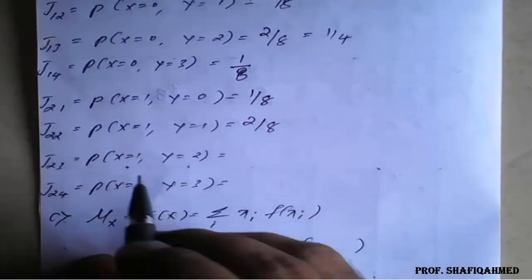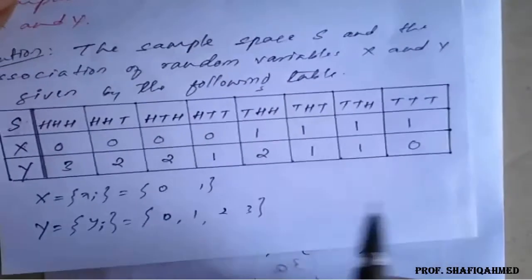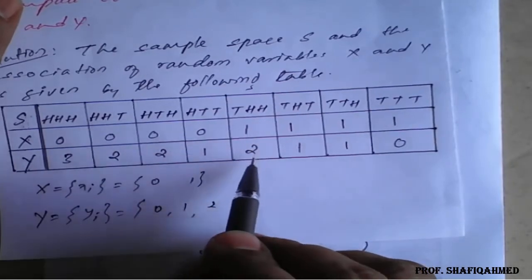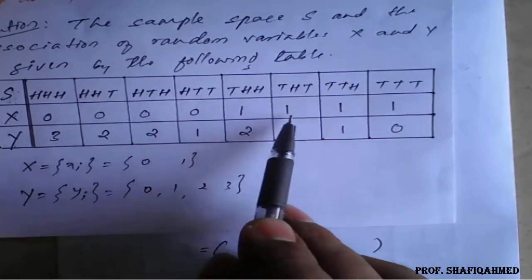Next x is 1, y is 2. We have only one case, so it is 1 upon 8. X is 1, y is 3: there is no such case, so it is 0. In this way we have to complete the table.